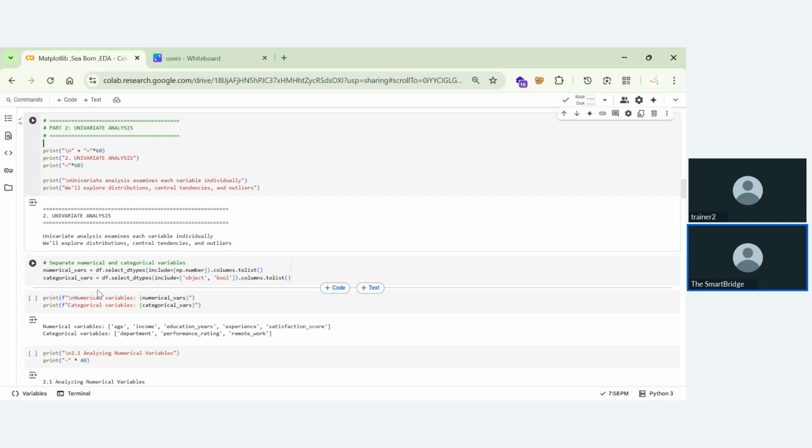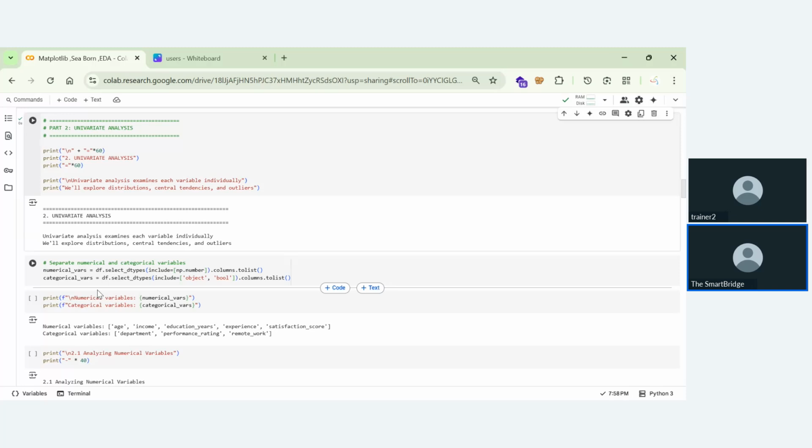To start with this, we have separated our variables into two types. One is numerical and one is categorical. We can look at numerical_vars and another thing is categorical_vars. So numerical vars and categorical vars, one is of numerical type. That means for numericals we can perform aggregation functions.